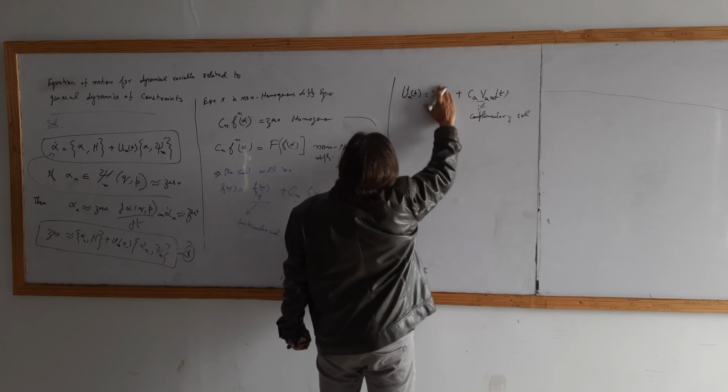Particular solution has an M and this has a linear combination. Okay. This is the solution, okay, particular solution.